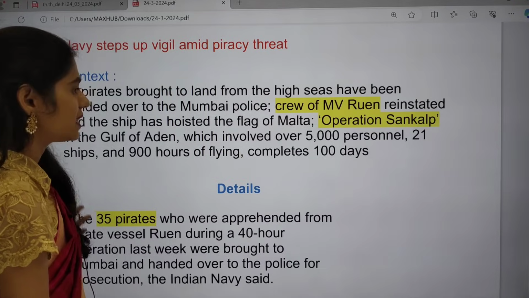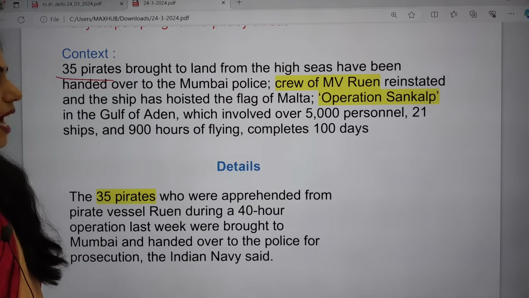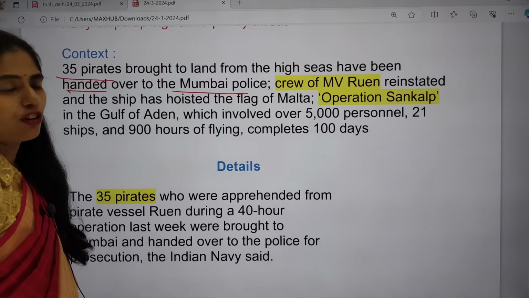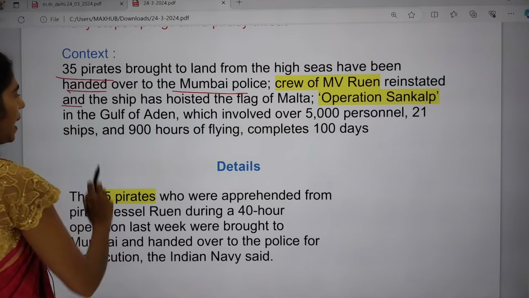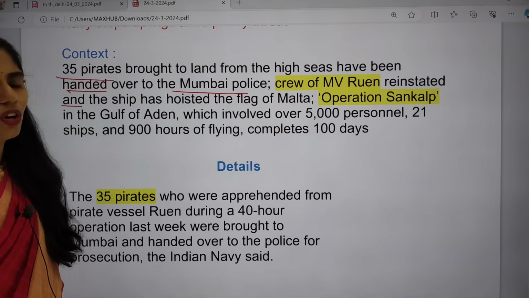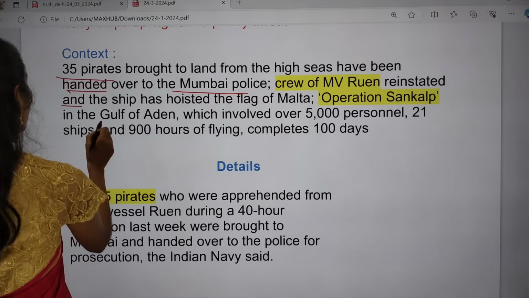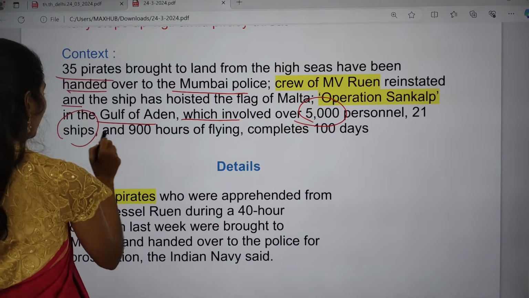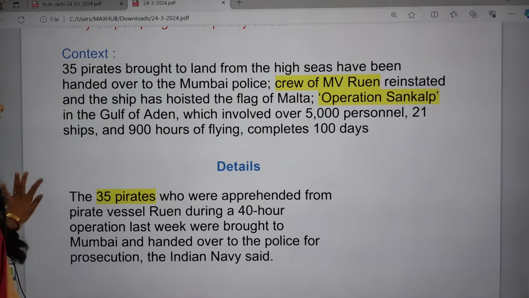Now let us see the context. Around 35 pirates brought to land from the high seas have been handed over to Mumbai police, so now they are under the control of Mumbai police. The crew of MV Ruen was reinstated and the ship had hoisted the flag of Malta after the pirates entered and occupied it. Under Operation Sankalp in the Gulf of Aden, which involved over 5,000 personnel, 21 ships and 900 hours of flying, 100 days have been completed. This is one achievement I can mention here.